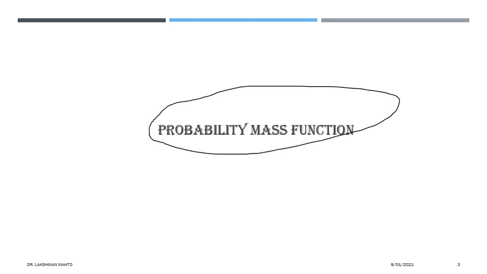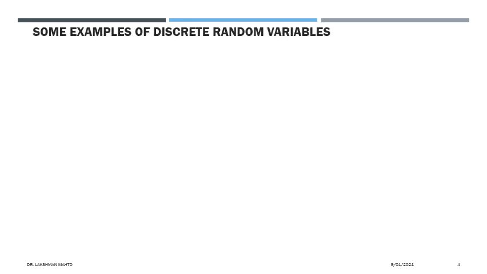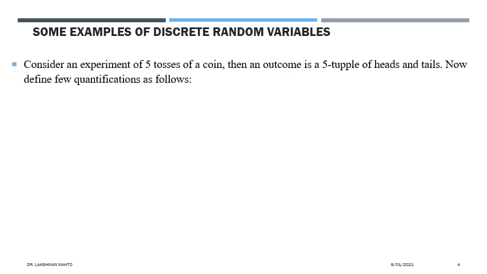In the last class I had already introduced the probability mass function. So here I will talk in detail. First I will talk about a few specific discrete random variables. It is very essential to identify which quantification approach is a random variable and which one is not a random variable. That one is very much essential.